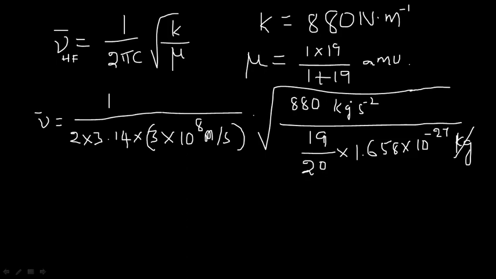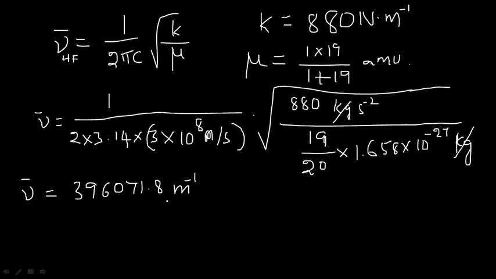Now kg cancels. Second power minus 2 comes out as second inverse, and second inverse is already present here, so it gets cancelled. Finally nu bar is equal to 396007.8 meter inverse, present in terms of meter inverse.